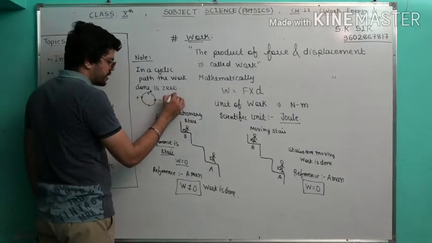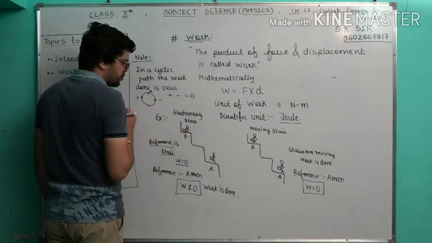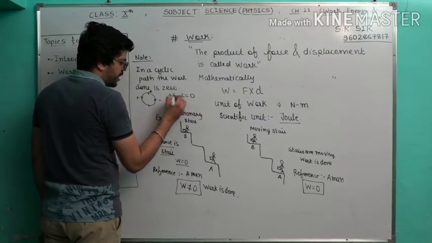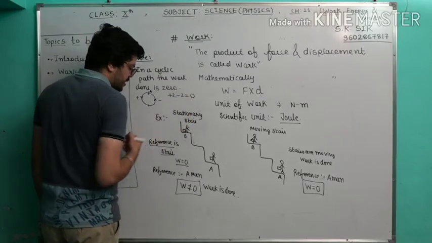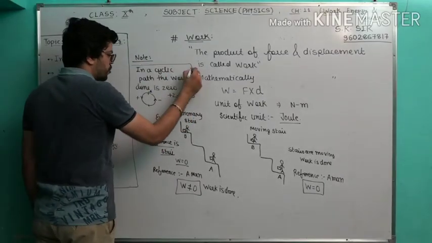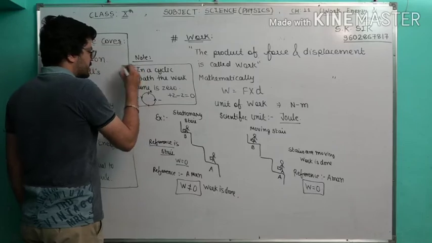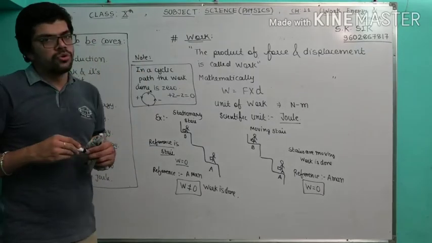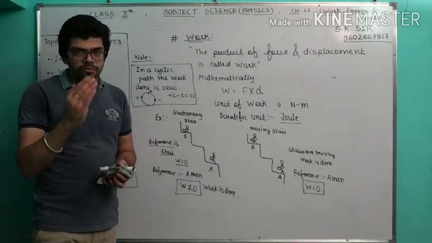Equal distance, so positive and negative is equal to 0. I mean plus 2 or minus 2 meters you will travel, so it is equal to 0. That's why the work done in the cyclic path is equal to 0. So hopefully you understood this concept of work.